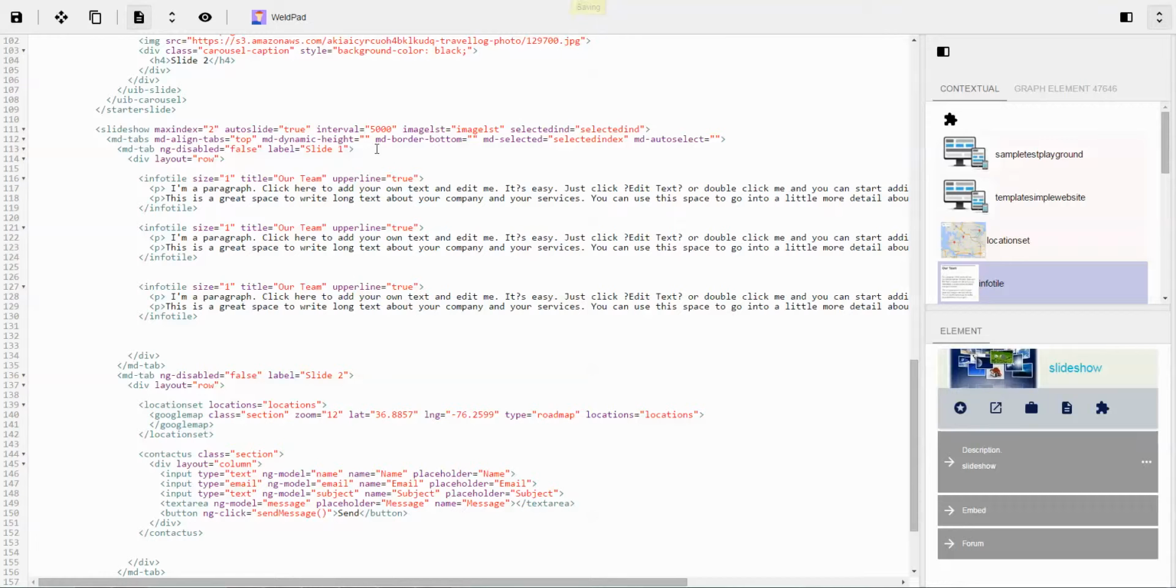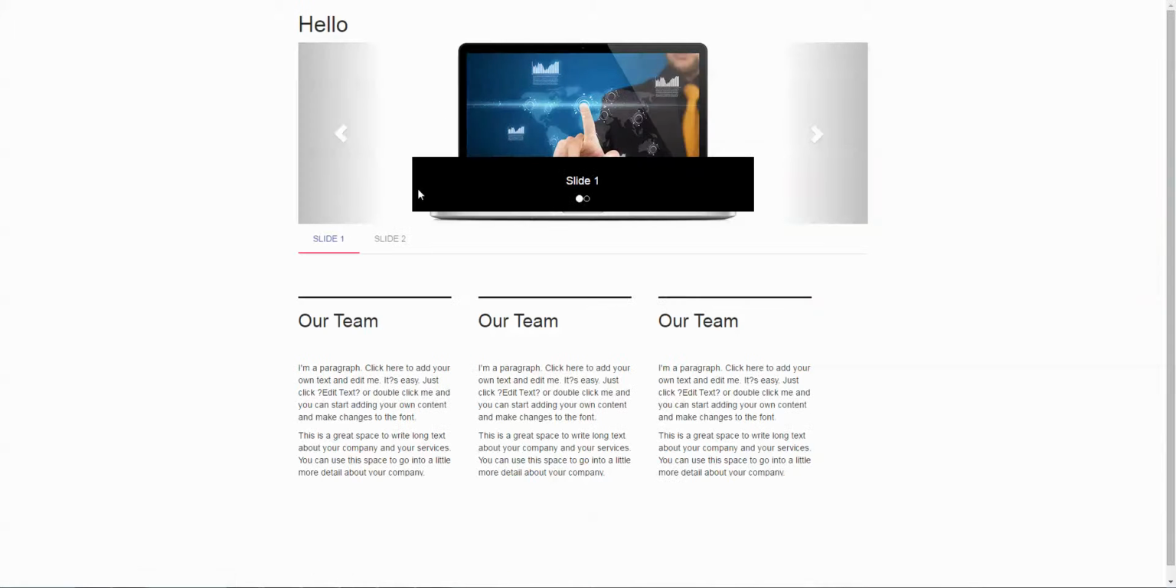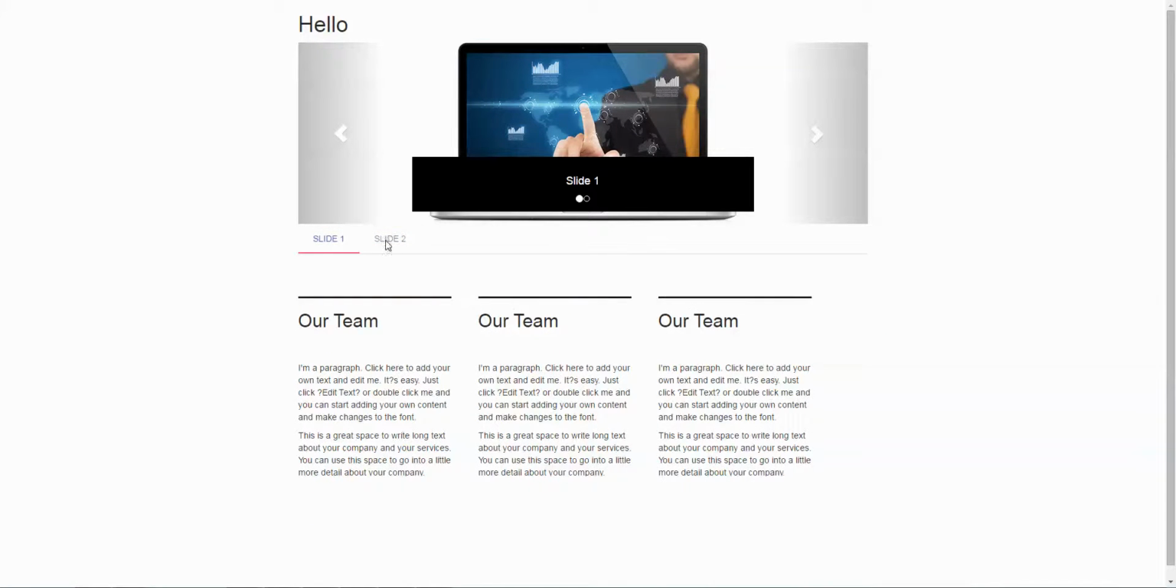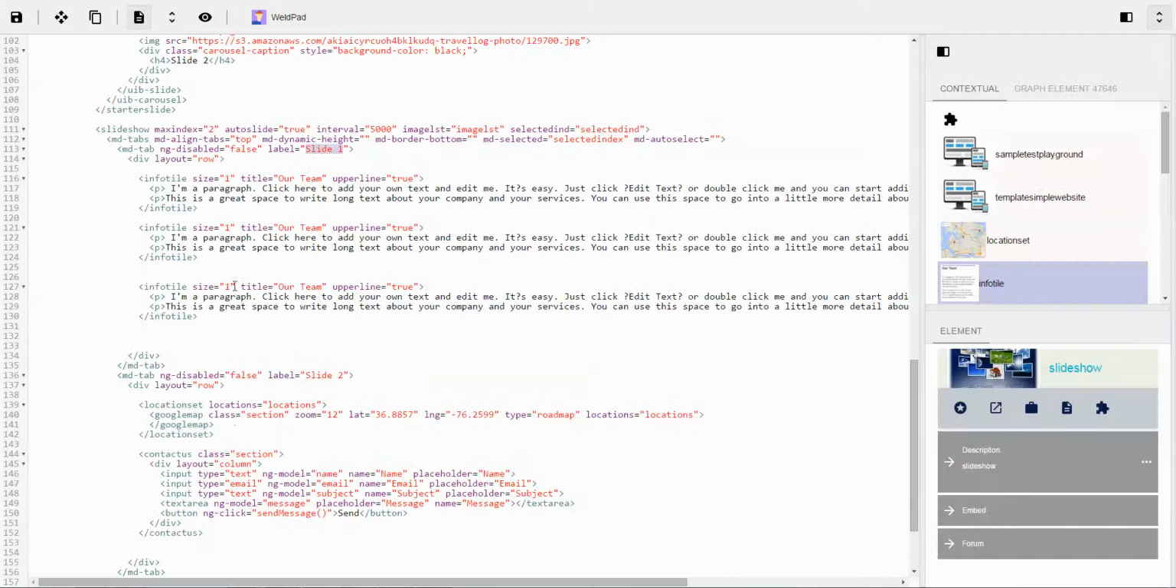Let's change instead of slide 1. Okay, here let's see what we've got so far. So far we've got slide 1, slide 2. Here's the Google map. It changes the tabs automatically, so let's disable it. So here we say false, interval none, and we also want to change slide 1 to home, and we would like to change slide 2 to blah blah. Let's save it.